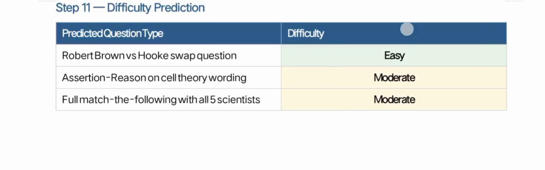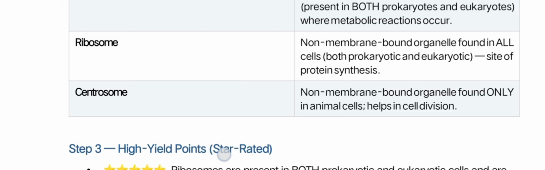Ribosome is a non-membrane-bound organelle found in all cells, both prokaryotic and eukaryotic. It is the site of protein synthesis. The ribosome is one of the basic and very important questions which come regularly in NEET.